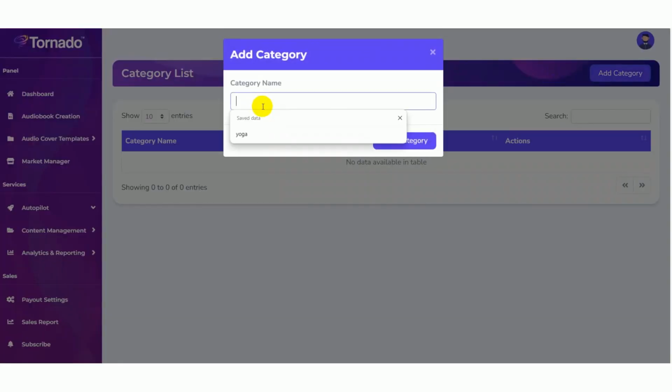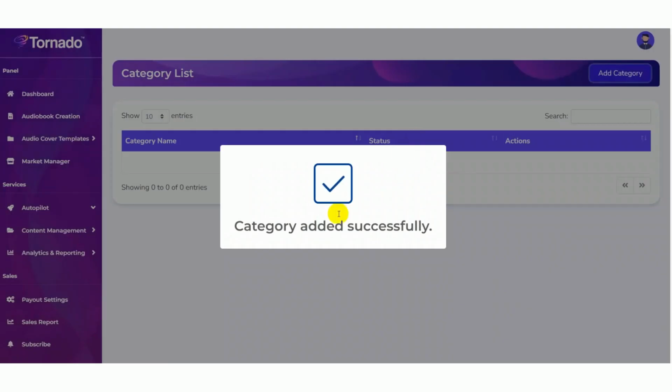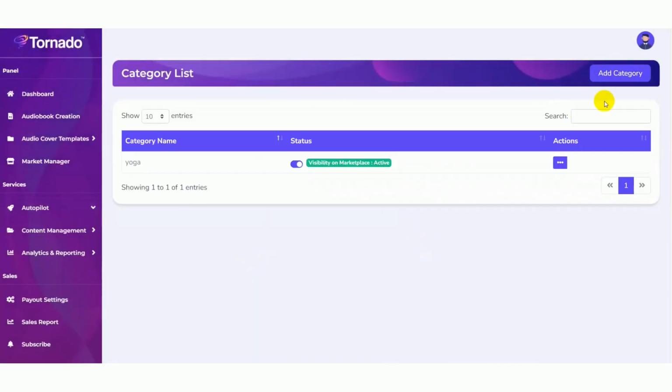Add category. Give the category name as yoga. Then click on save category. Now the category is added successfully.